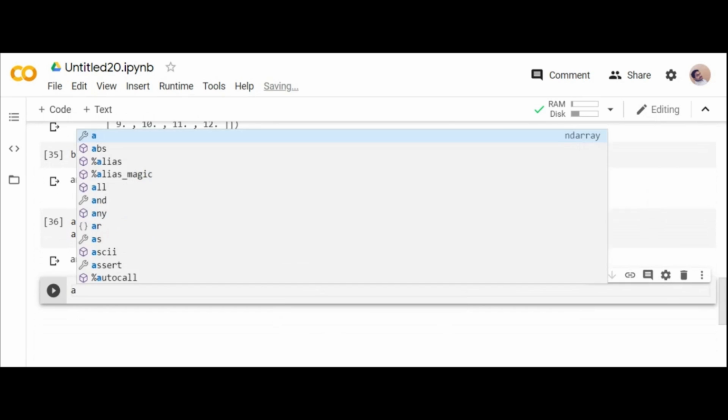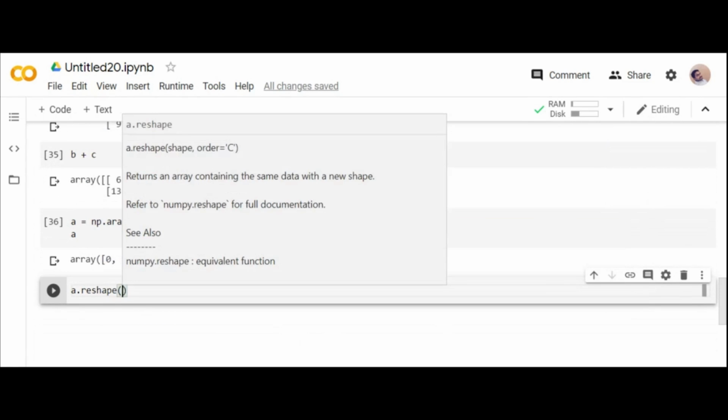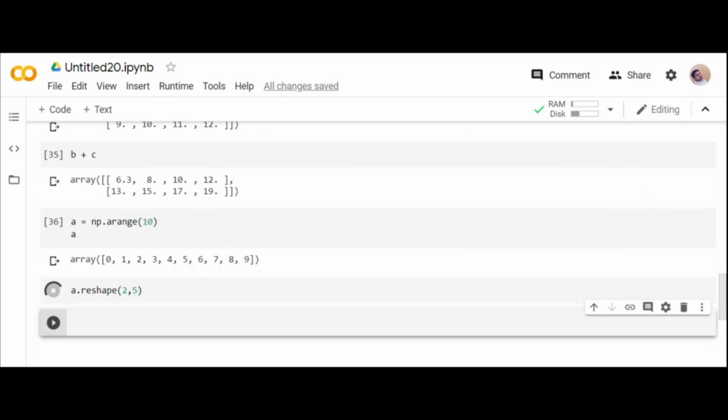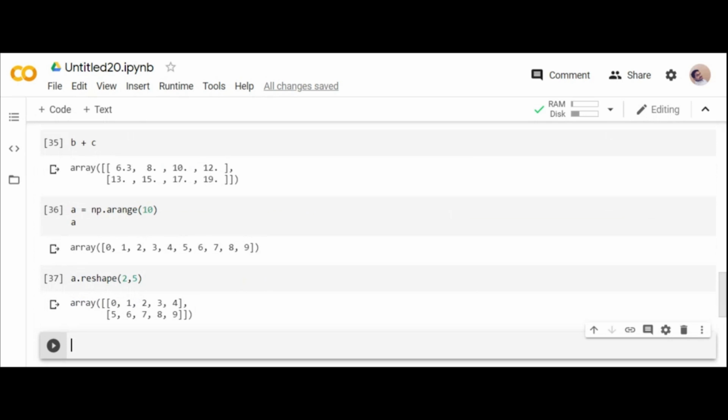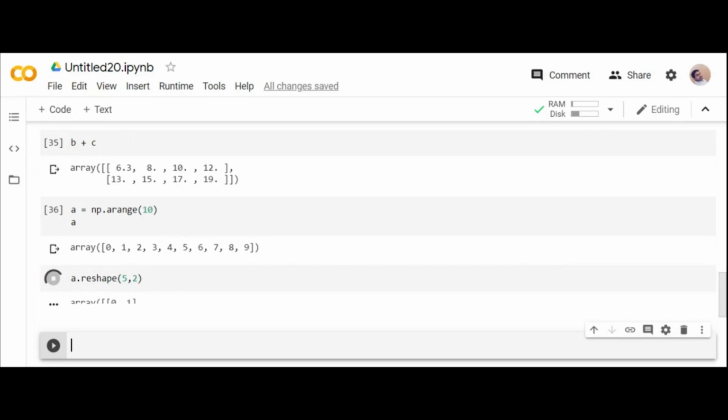So if I want to transform this single dimension into multi-dimension, what do I define? A dot reshape of, what is the possible number? 10, 2 comma 5 or 5 comma 2. 2 rows, 5 columns. Or you can transform that into 5 rows, 2 columns.